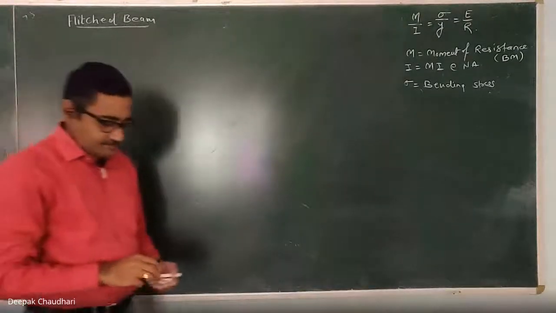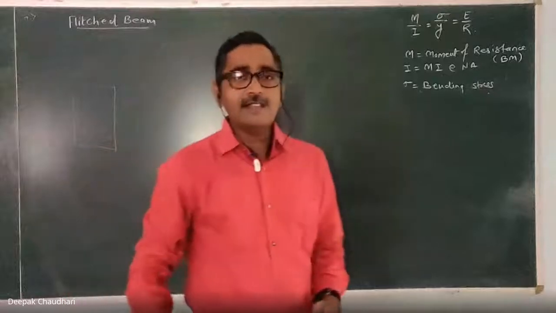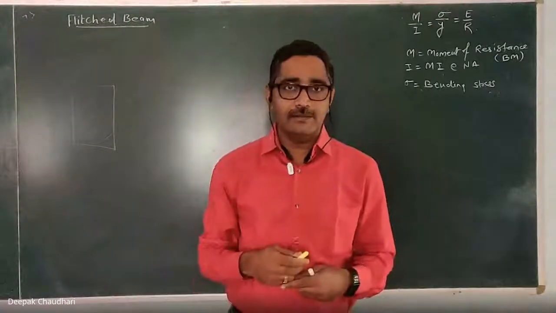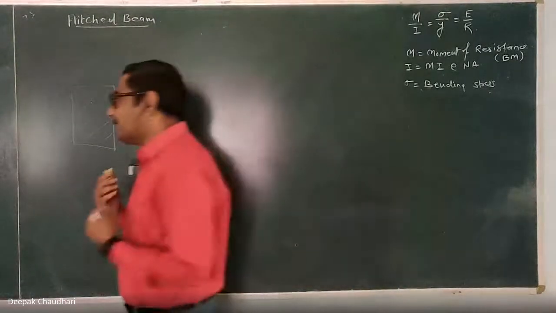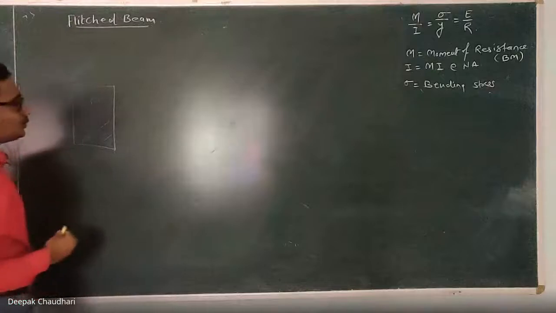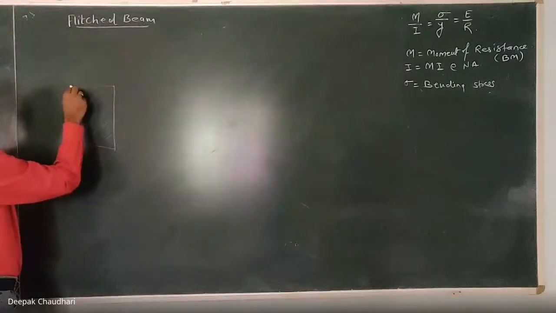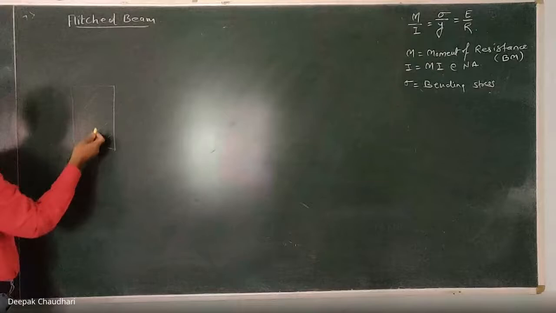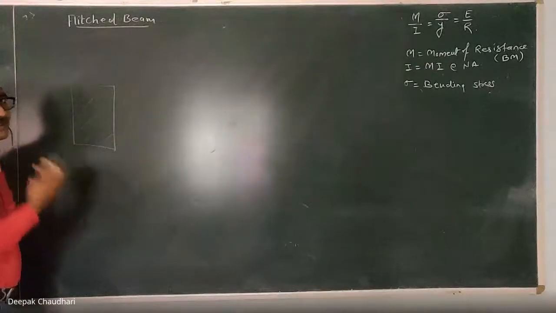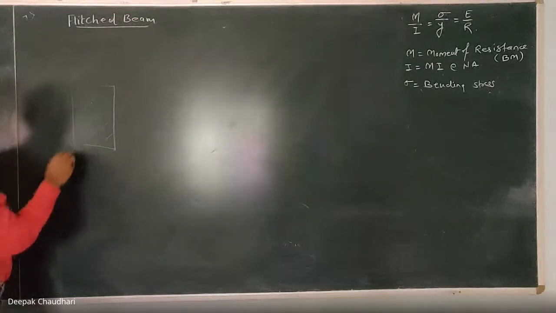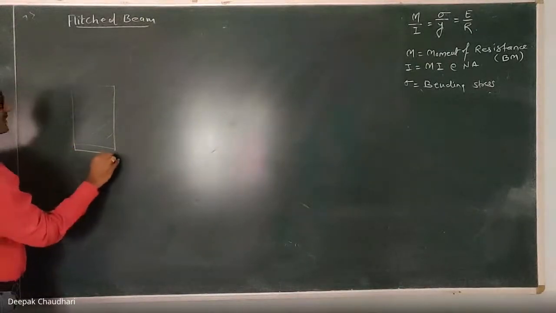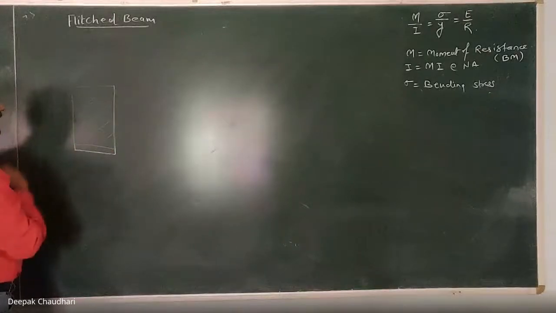But sometimes to enhance the load carrying capacity under bending, two different materials are rigidly connected together. For example, if the beam loses its strength and becomes weak, then we can add some support to that.